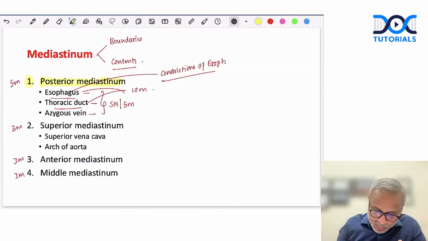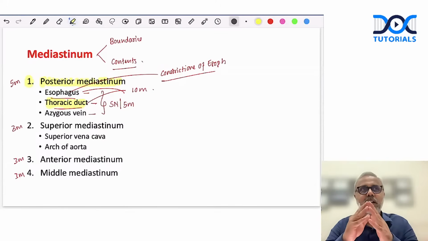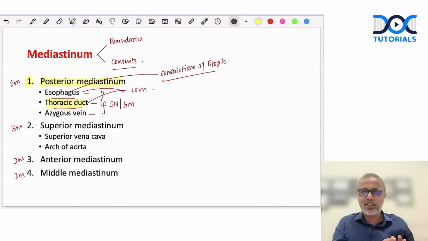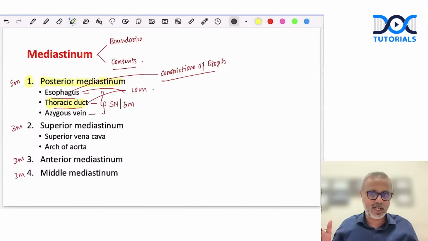Thoracic duct, again, a very favorite question for paper setters. Remember, most of the students don't study all the topics in thorax because they think that the entire section of thorax will have 10, 15, 18 marks. What I'll do is I'll skip this 18 and then I'll study something else.